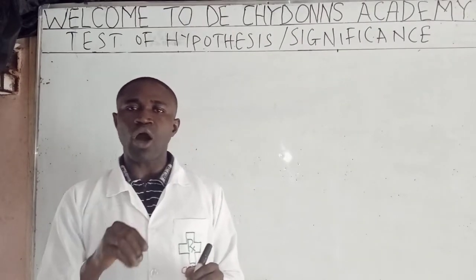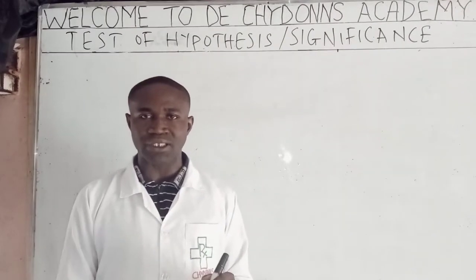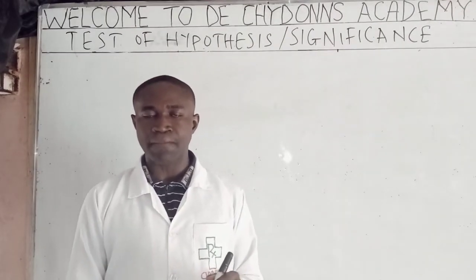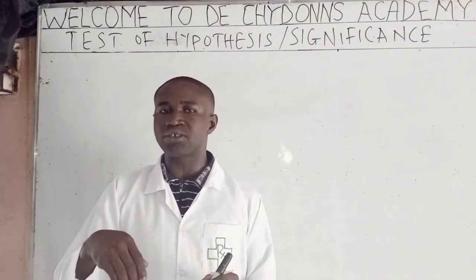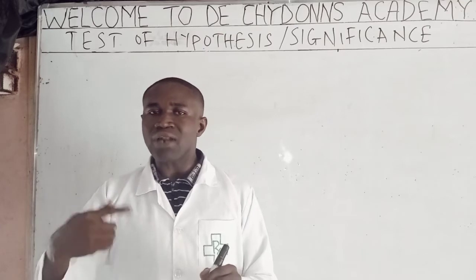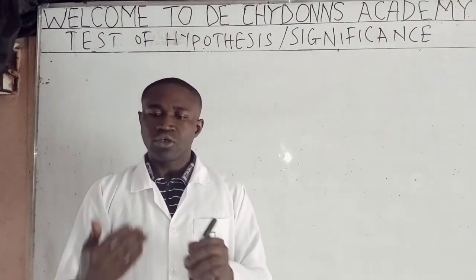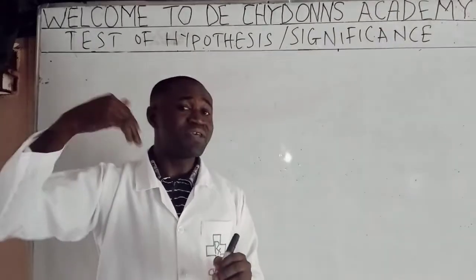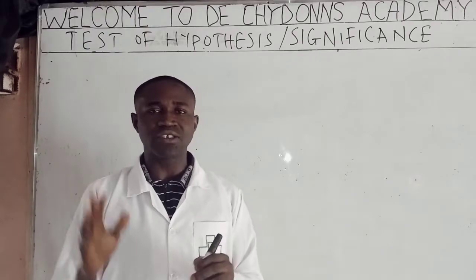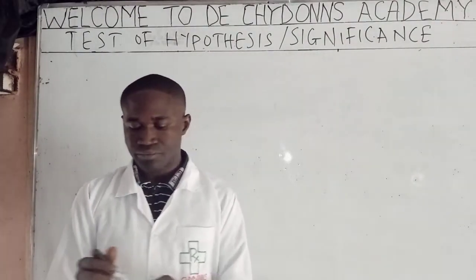So for you to call a particular hypothesis an alternative hypothesis, it means that the claim or assumption made is contradicting the already made assumption. So the claim must contradict the first assumption made before you say it is an alternative hypothesis. See what we mean.